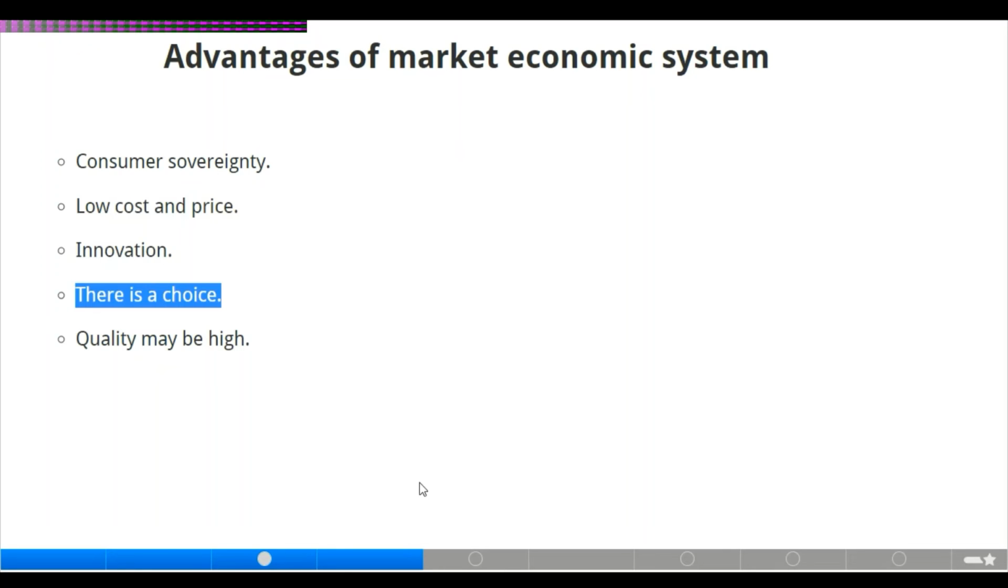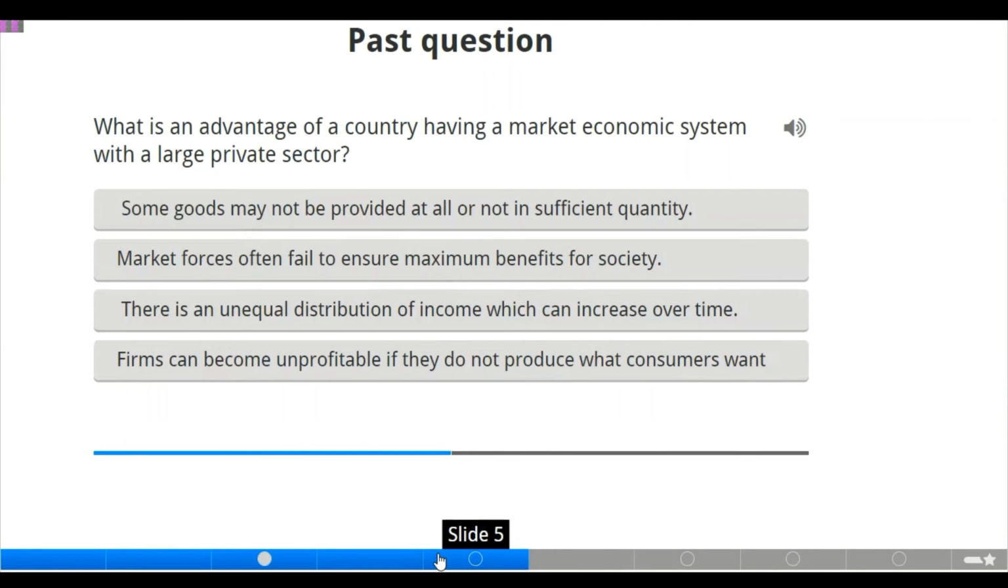Now we move to choice. Of course, there will be a choice for the consumer to choose any product to buy and which firm to buy it from. And also the quality may be high. Since there is no government intervention, the producer may decide to increase the quality of a product or decrease the quality of a product. Moving to the next slide where we also have one past question here.